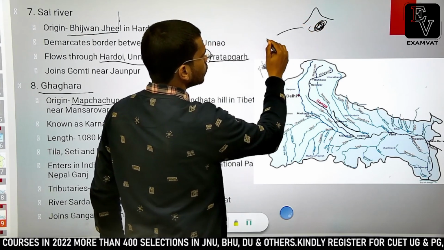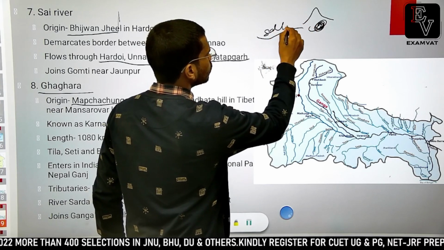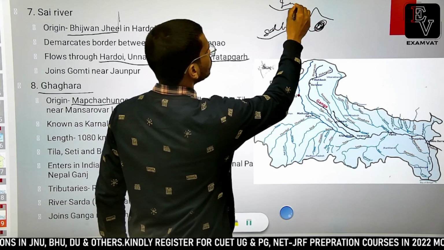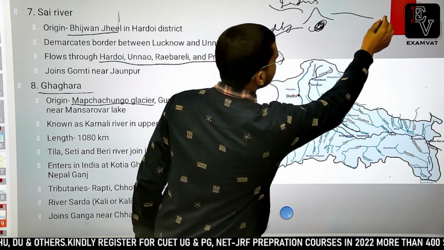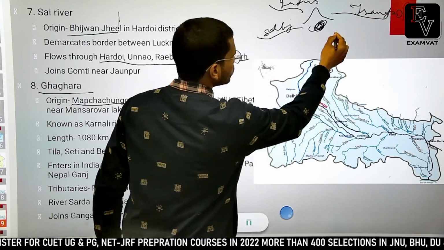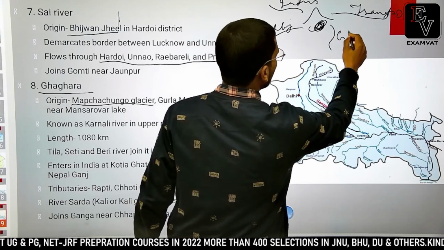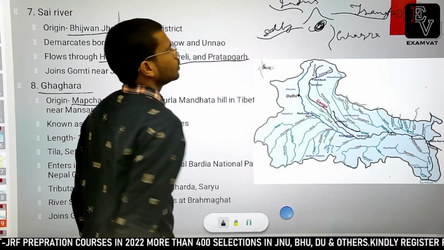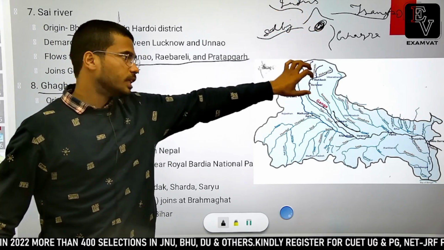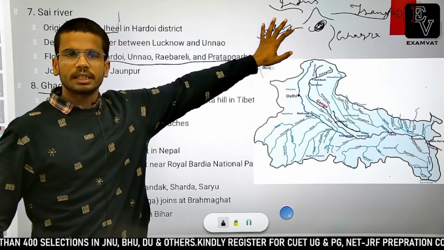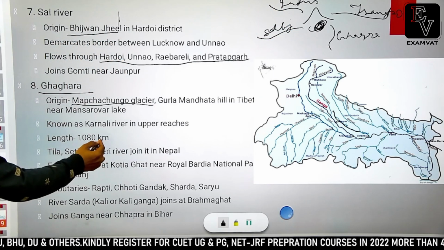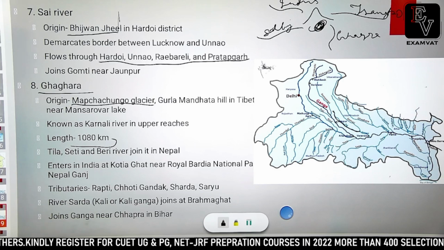From here, first Satluj river, and then from here Indus river. From this side Sampo or Brahmaputra, and from this side originates the Ghagra river. So it is a central elevated portion from which many rivers are originating. It is very similar to the Amarkantak hills in central India. Fine. So the total length of Ghagra river is 1080 kilometers.